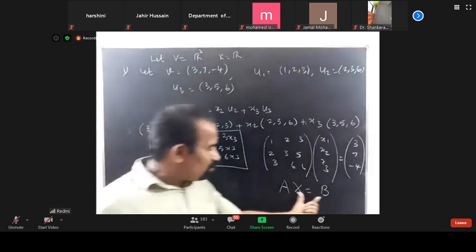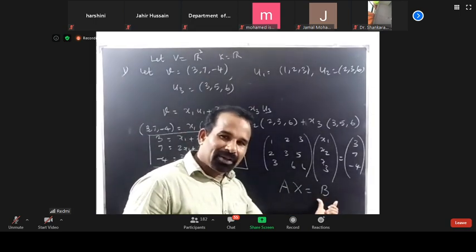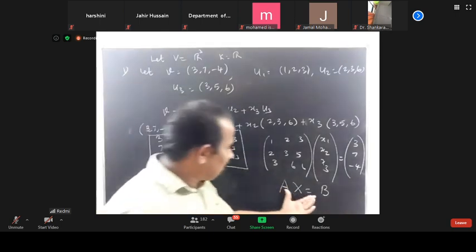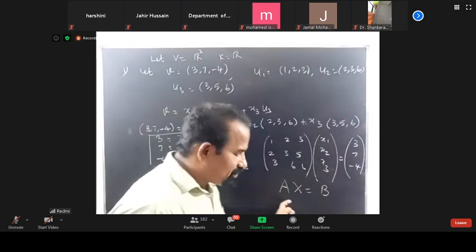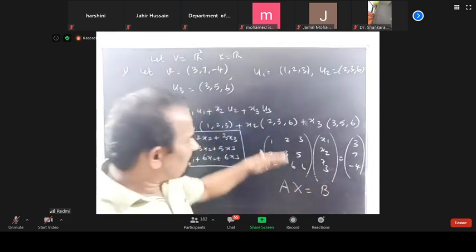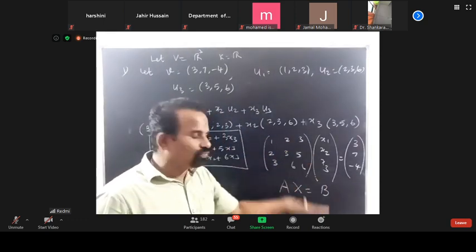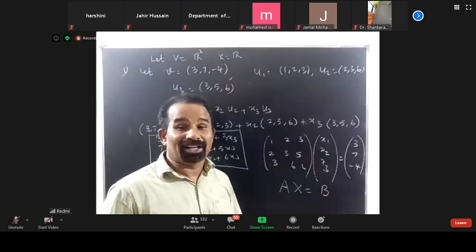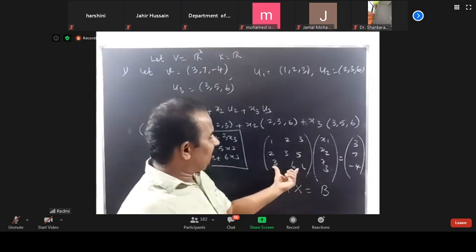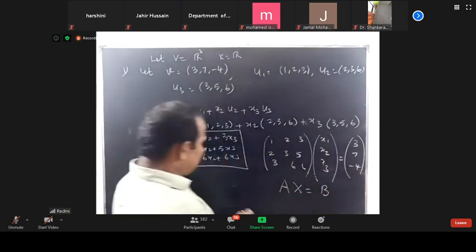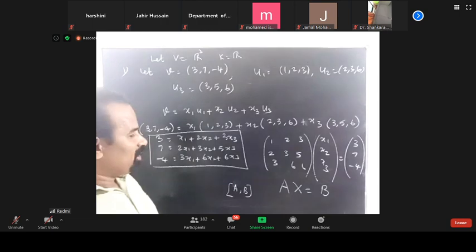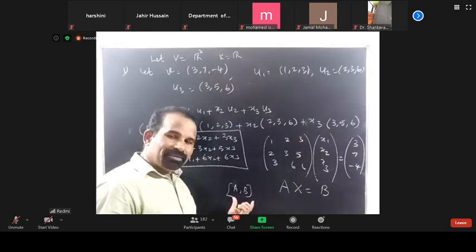Therefore, the most important thing is this system. There are a lot of ways to solve it. Here this is matrix A, this is matrix B. We can get the augmented matrix A comma B, and we can find the rank.